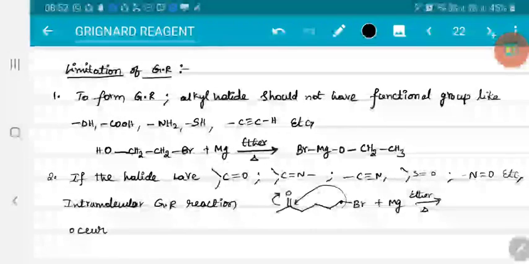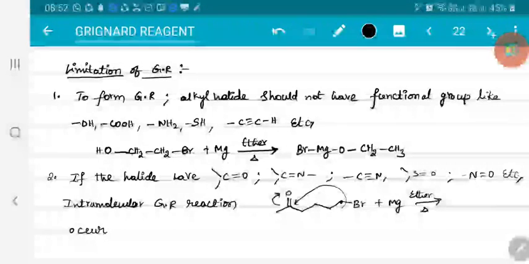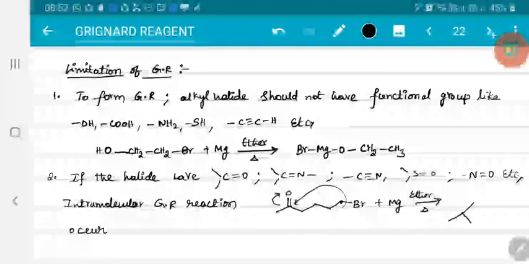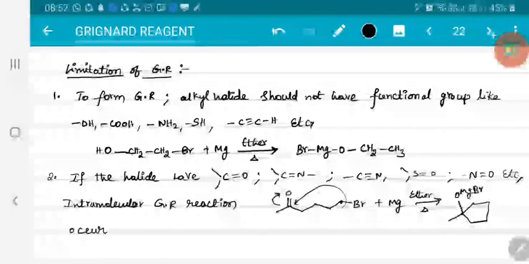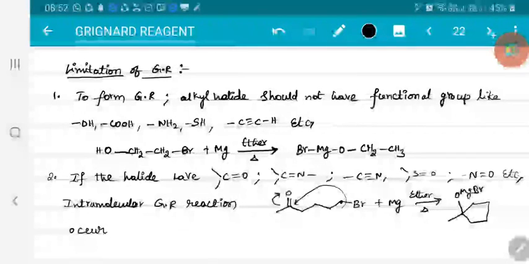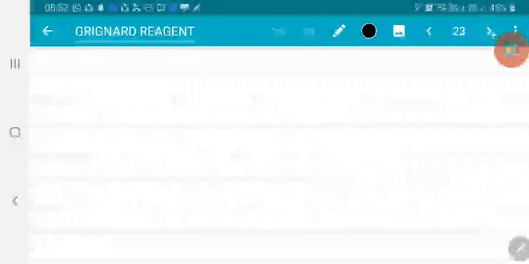So here the obtained product will not be what we expected. Here the product will be: R minus will shift here, then 1, 2, 3, 4, 5. So you will get a 5-membered ring and you will have OMgBr. So instead of Grignard reagent, we got OMgBr again. Right.